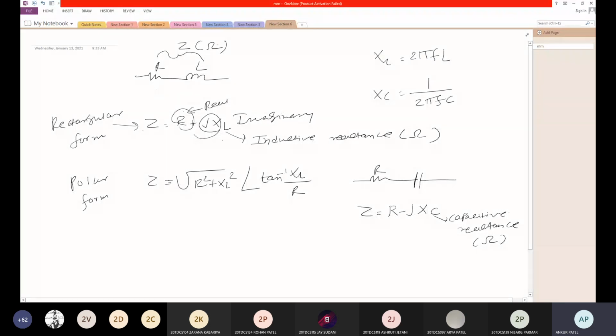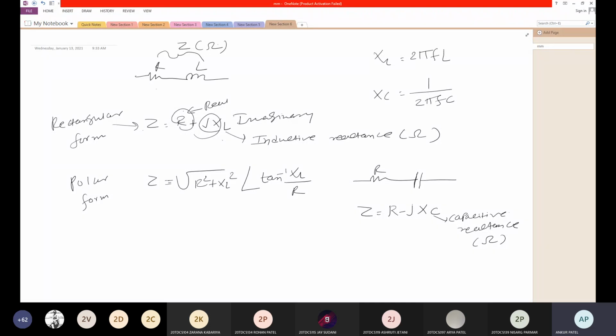So this is your XL and XC. XL is inductive reactance, or you can say resistance offered by inductor. Unit is ohm. XC, that is capacitive reactance, resistance offered by capacitor. Unit is ohm. Impedance is the total load of the circuit.